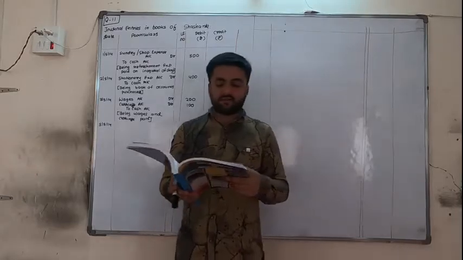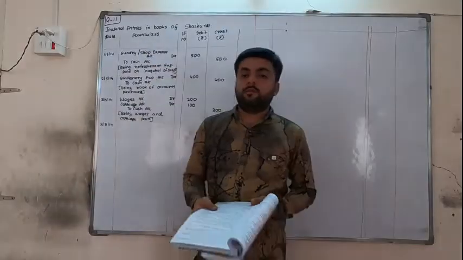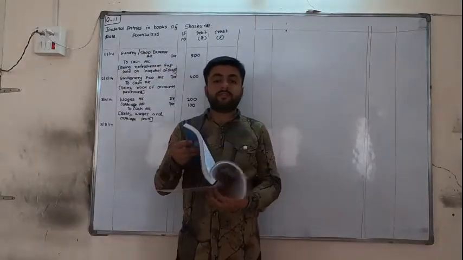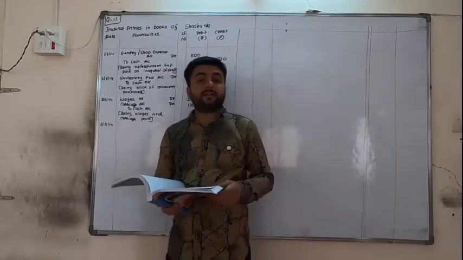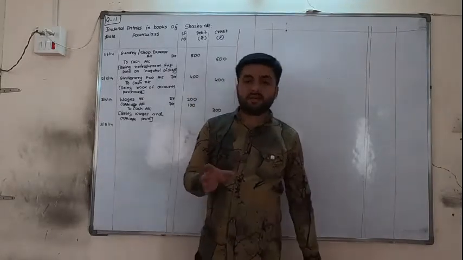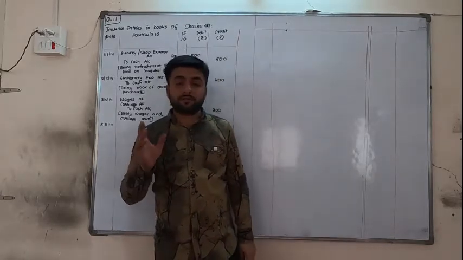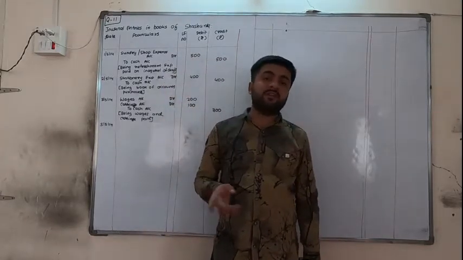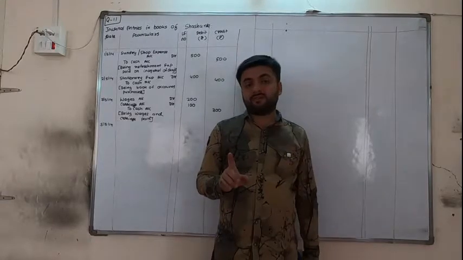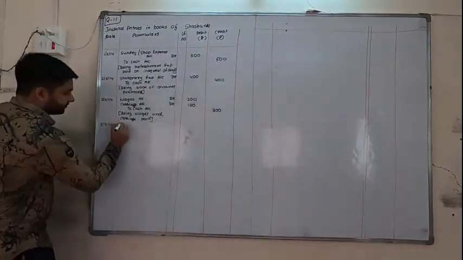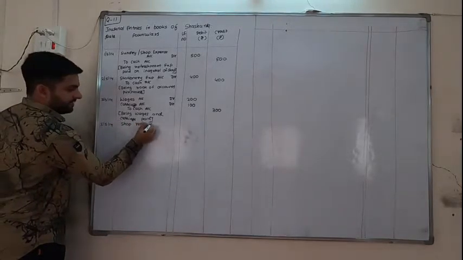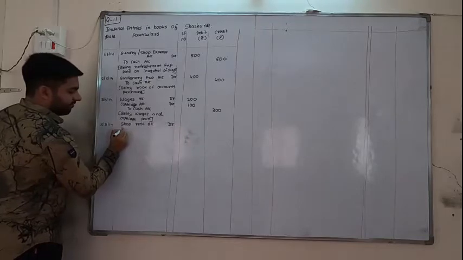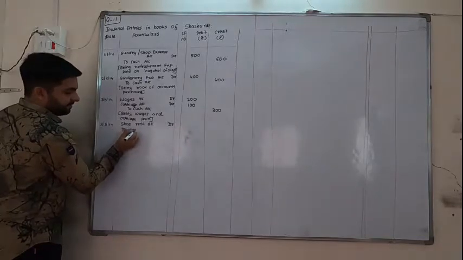Paid 500 for shop rent, 300 for house rent. So don't get confused in this. Don't write directly that shop rent account debit and house rent account debit. Shop rent account debit, it is correct, but don't write house rent account because house rent is personal, for that drawings account is required. So don't be in so much hurry. Shop rent account debit. Now for house rent what will we write?